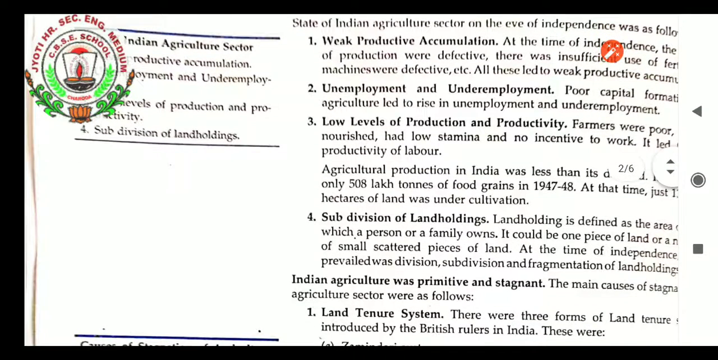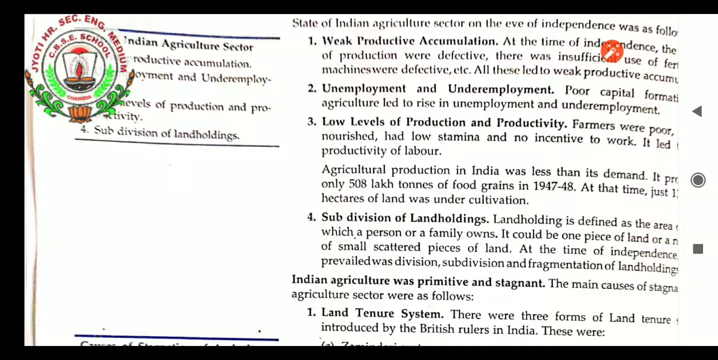Lower level of production and productivity. The condition of farmers was so bad, so poor, that they could not nourish themselves or have good food. If they were starving, with so many deficiencies, definitely they could not think of doing good agriculture, and their stamina would decrease. And at that time good stamina was needed. Though they were doing agriculture, they themselves did not have good food to eat, so no incentive to work. It led to poor productivity of labor.